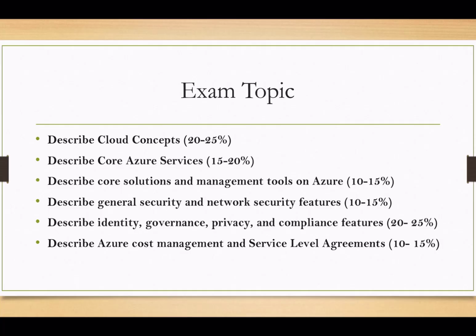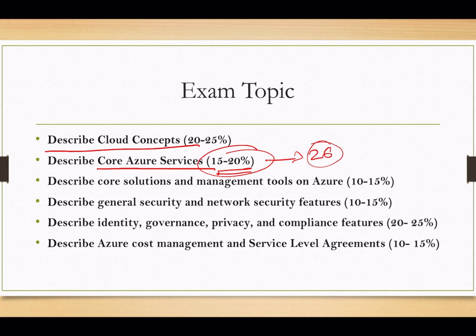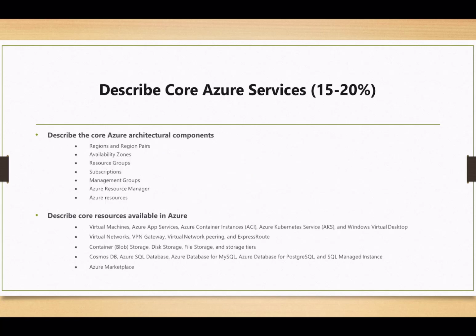As we already discussed, this particular certification has six domains. We have already discussed the cloud concepts. Now we will talk about the core Azure services. That covers almost 15 to 20%, and in this one we will talk about 26 services or terms. So let's talk about this particular domain: core Azure services is divided into two sections.